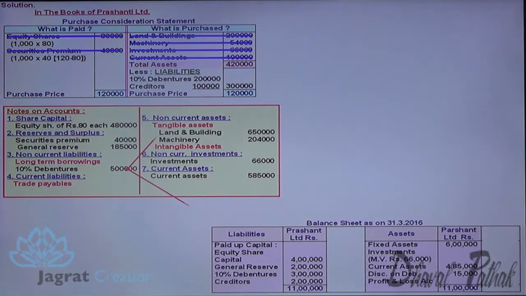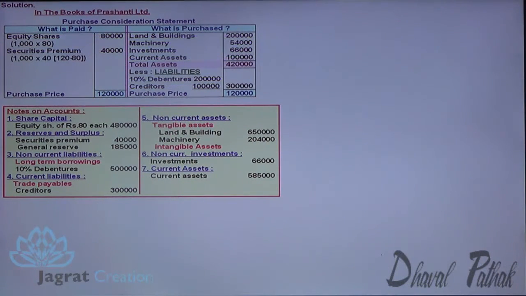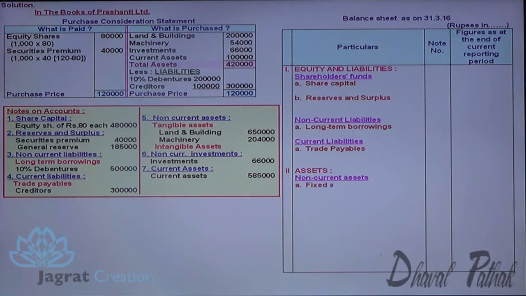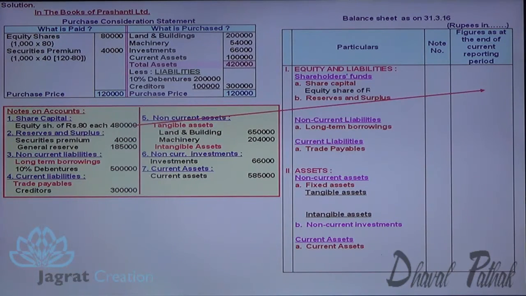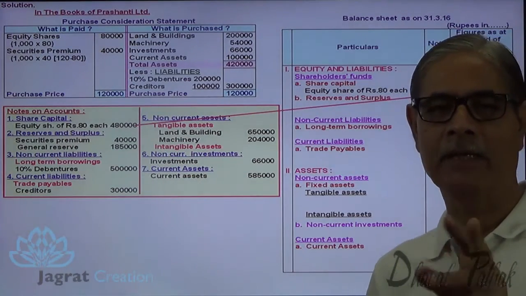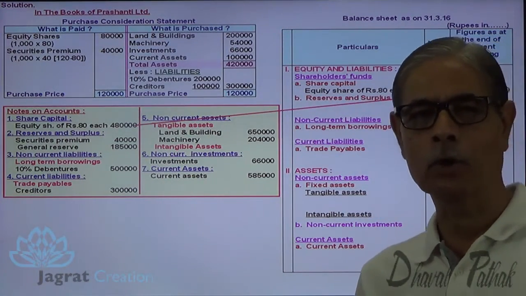Debentures total, creditors total, notes on account is done. Now I want to prepare a balance sheet as per Schedule 3. You know the titles of Schedule 3. Reporting requirements. Now, first of all, I start with share capital, share of 80 each. Here you should write authorized share capital, issued capital, share of 100 each, 80 per share paid up. You can write all those information.